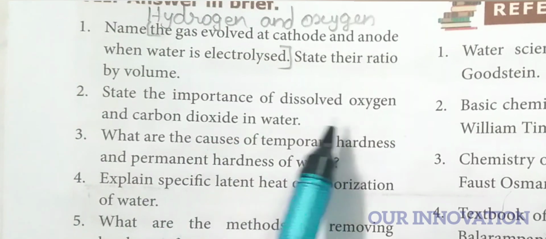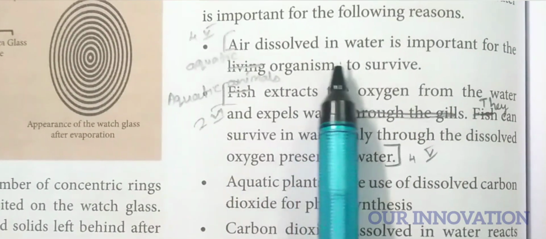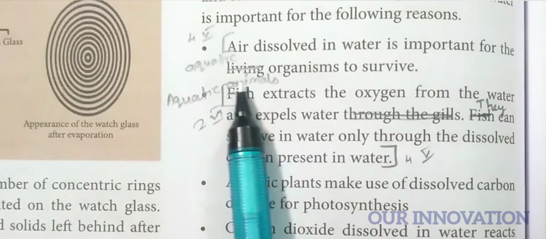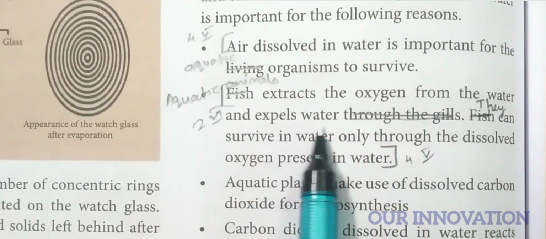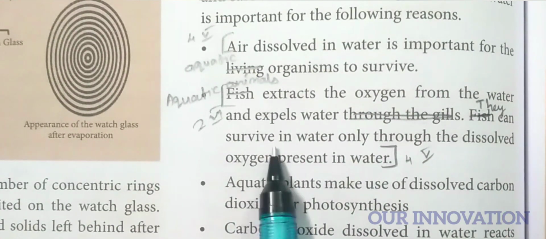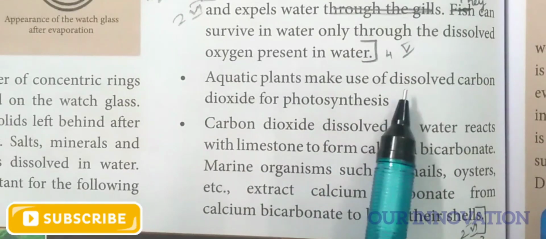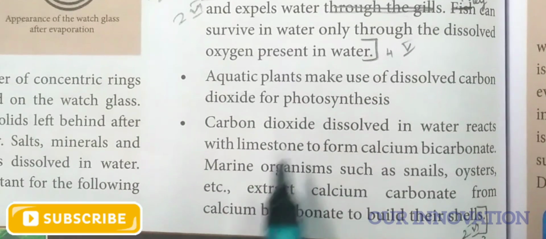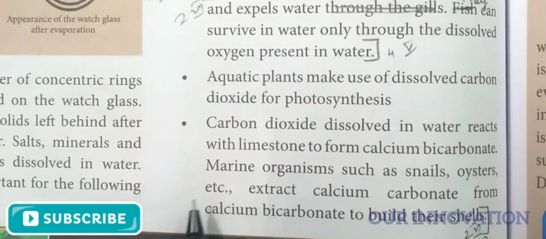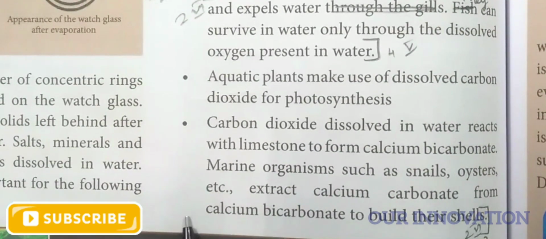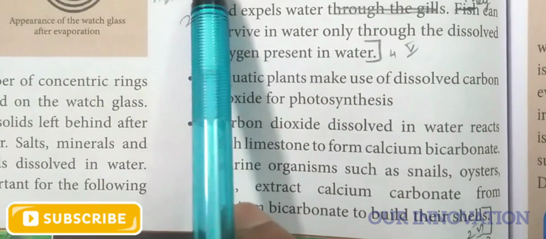State the importance of dissolved oxygen and carbon dioxide in water. Page number 144. Air dissolved in water is important for the living organism to survive. Fish extract the oxygen from the water and expel water through gills. Fish can survive in water only through the dissolved oxygen present in water. Now, aquatic plants make use of dissolved carbon dioxide for photosynthesis. Carbon dioxide dissolved in water reacts with limestone to form calcium bicarbonate. Marine organisms such as snails, oysters, etc. extract calcium carbonate from calcium bicarbonate to build their shells. So mark it from here until end of this.